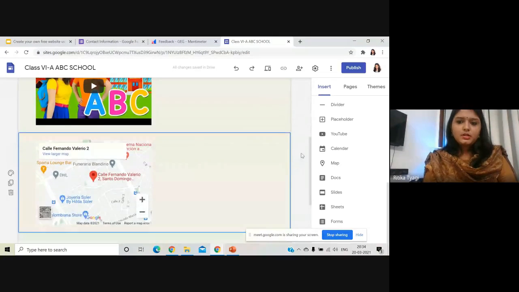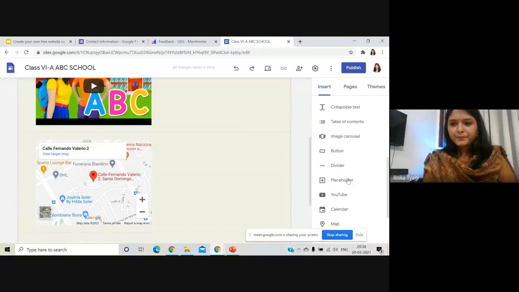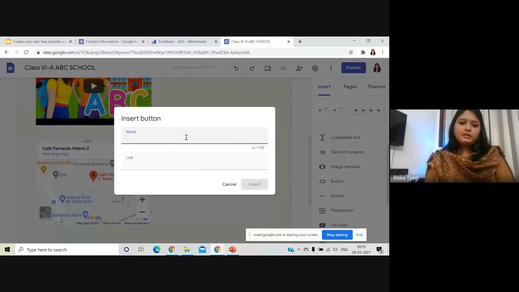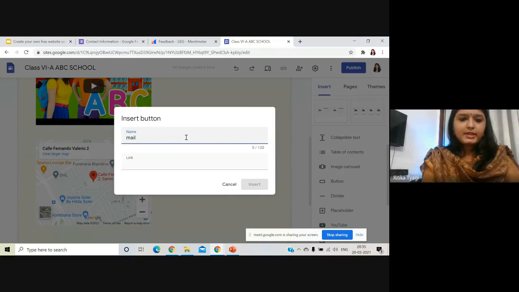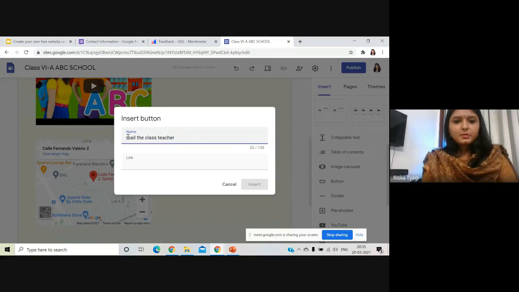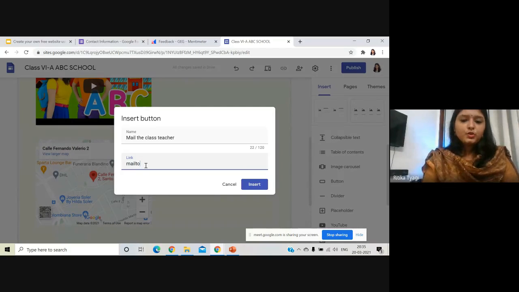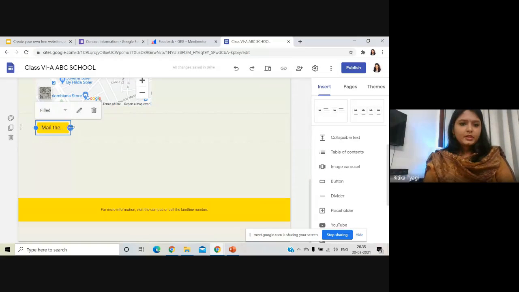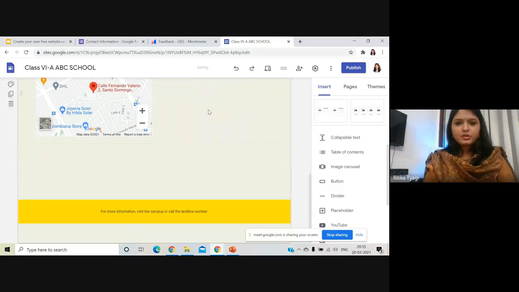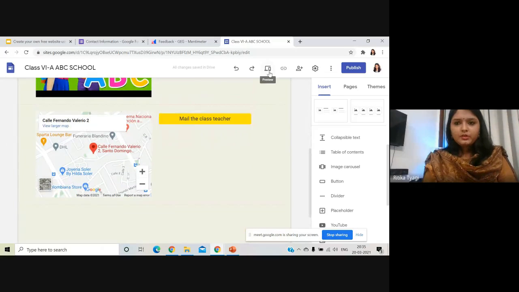Now, if you want, I'll show you one thing very interesting here. You can add a direct mail button to the contact us page. You can write mail the class teacher. I'll show you how this works. And here in the link option, you can write mail to, do not give any space, put a colon and write the email address. So I'm going to write my email address and click on insert. Resize it. I want it here next to the map. Okay. Now, if I go to the preview option